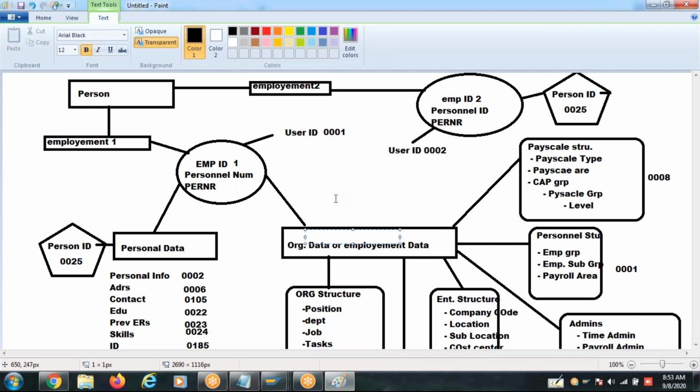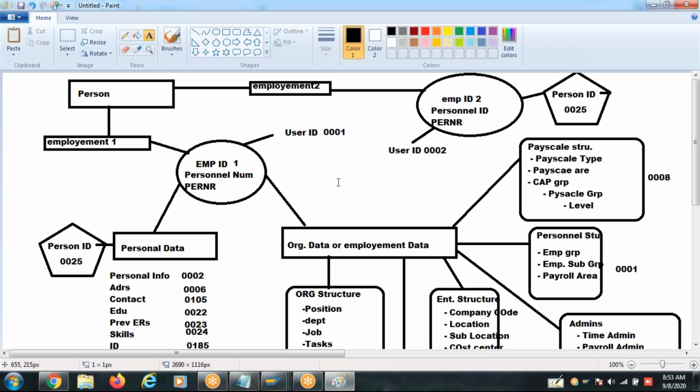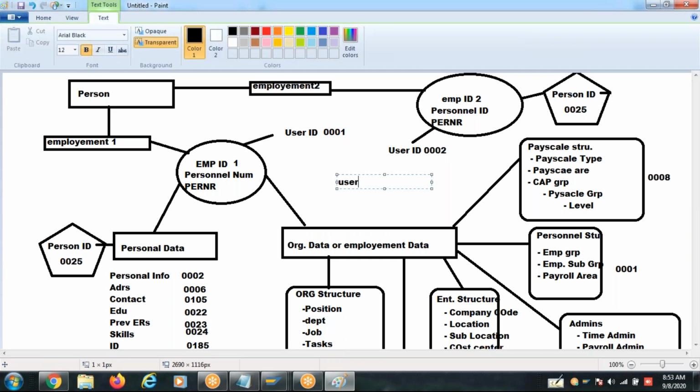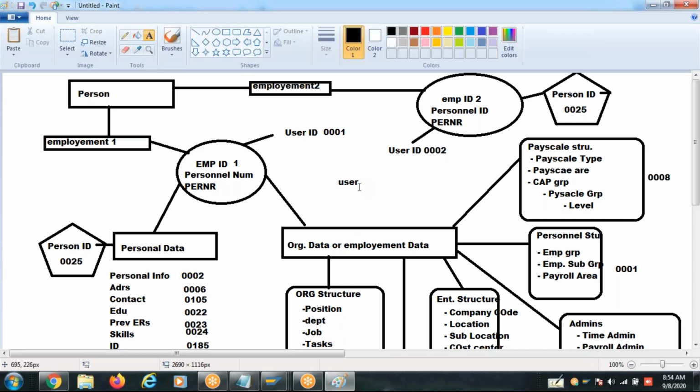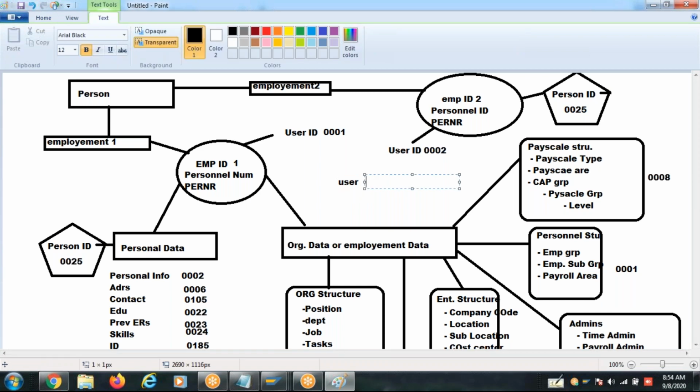Because you need to customize the system. You are just a user. You are not an employee. Every user, that's why user ID is different. What is the difference? You can ask me, why can't we use a personal number? When every user ID is associated with one employee ID, why can't we use the employee ID directly? And why again do we need to have a user ID?